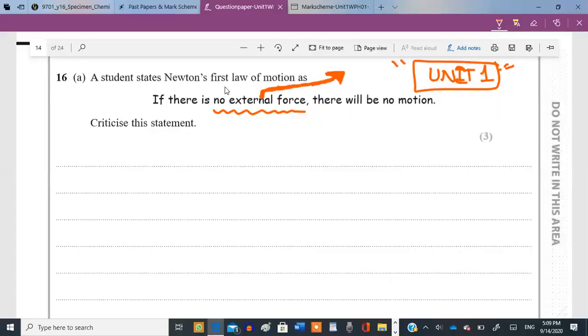So basically, Newton's first law of motion actually says that a body will continue to move in a straight line or remain in a state of rest if there is no net force or no resultant force acting on the body. So external force is not always the case. Instead of external force, he should have used the term resultant force.